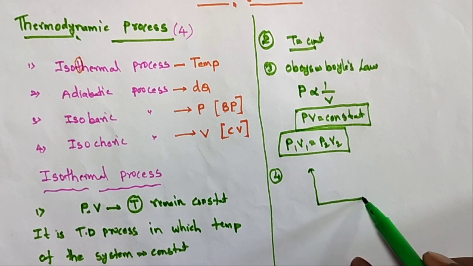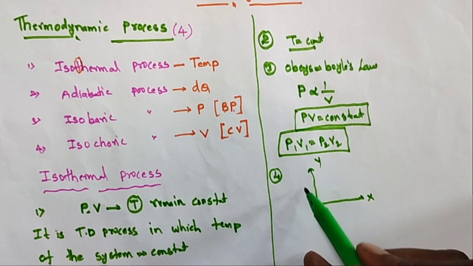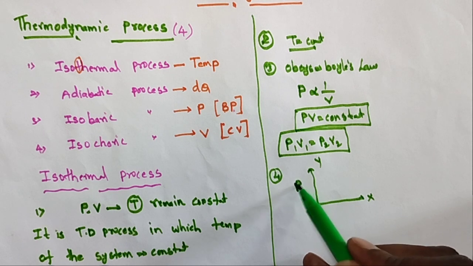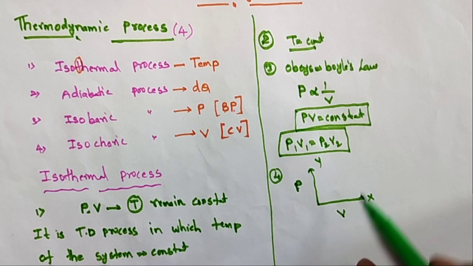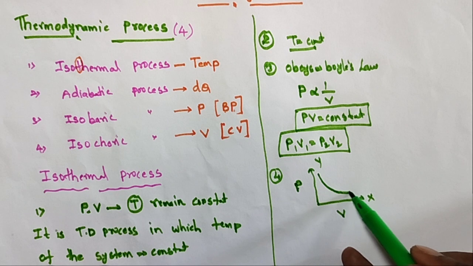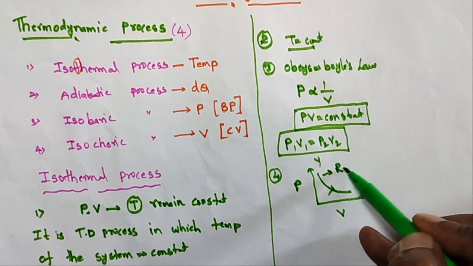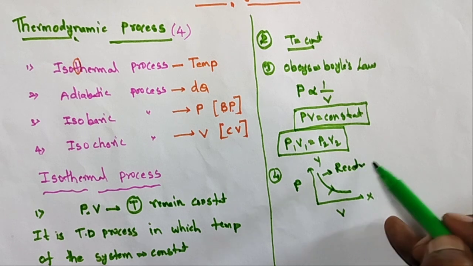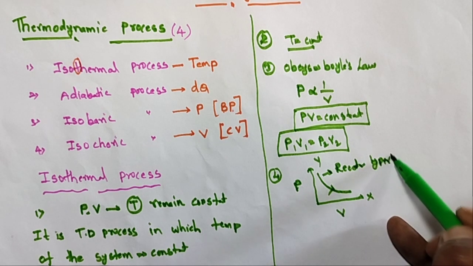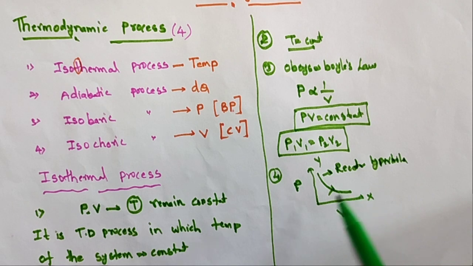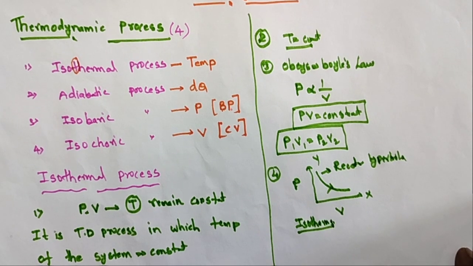What is the graph? Taking a graph with x-axis and y-axis, pressure on the y-axis and volume V on the x-axis, it gives this type of graph. The shape of this graph is called a rectangular hyperbola. This graph is called isotherms. Isotherms means the temperature is constant.